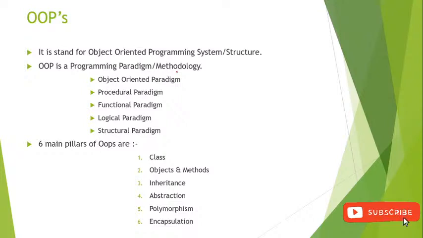if you want to learn Java, or if you want to be an expert in Java. At that time you have to know that this is a very basic concept, the OOPS concept. If you learn another language, like C++ or Python, which are based on object orientation, you must know these pillars: class, object and methods, inheritance, abstraction, polymorphism, encapsulation. These are the main pillars of OOPS. Okay, you must know that.